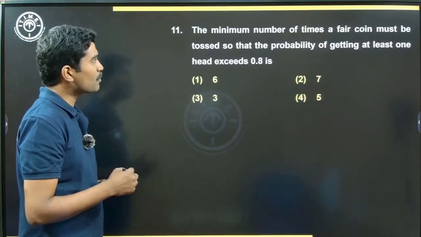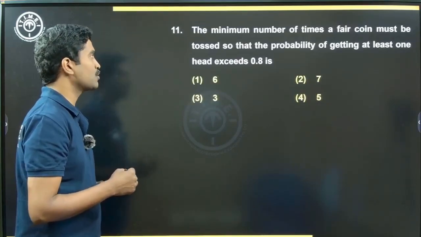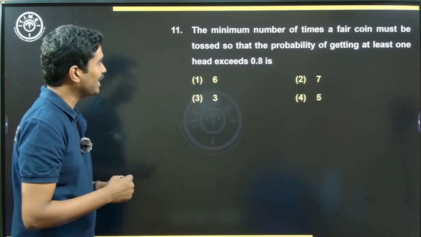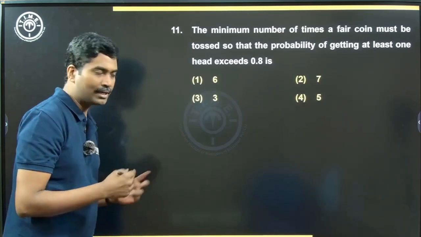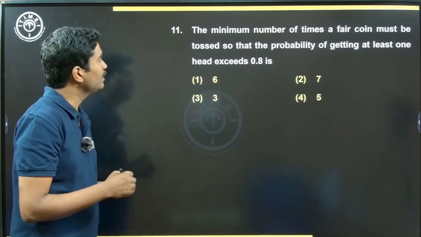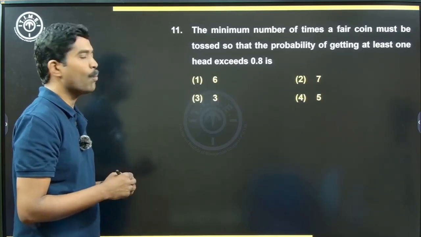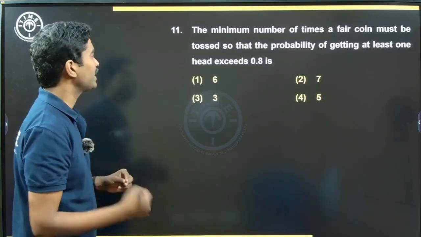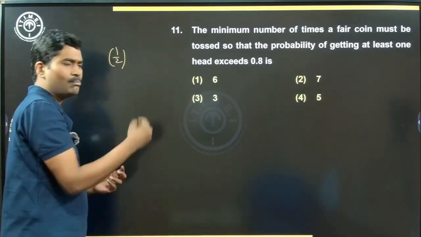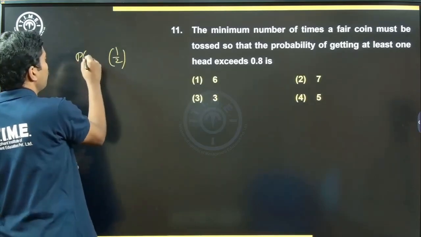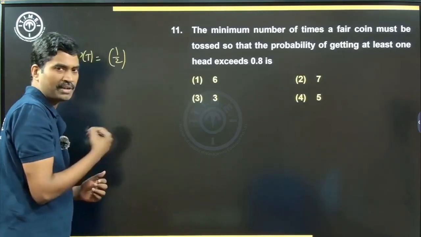The minimum number of times a fair coin must be tossed so that the probability of getting at least one head exceeds 0.8 is... Alright, let's say we toss a fair coin once. What is the probability of getting a head? 1 by 2. Or, more interested in tails, what's the probability of getting a tail? 1 by 2 if I toss it once.